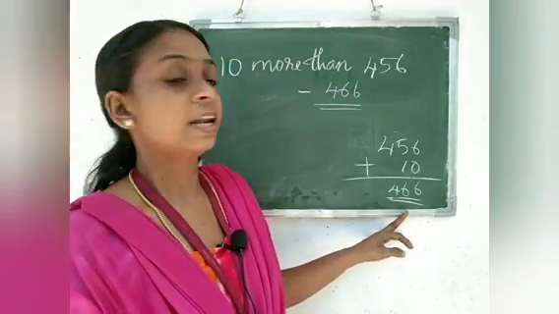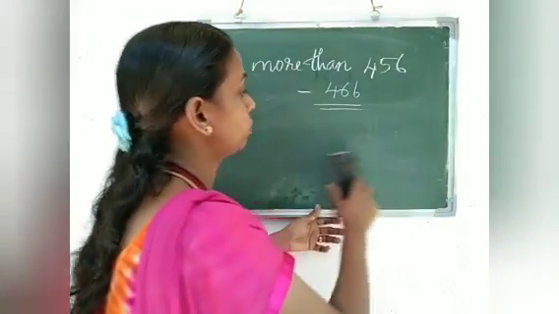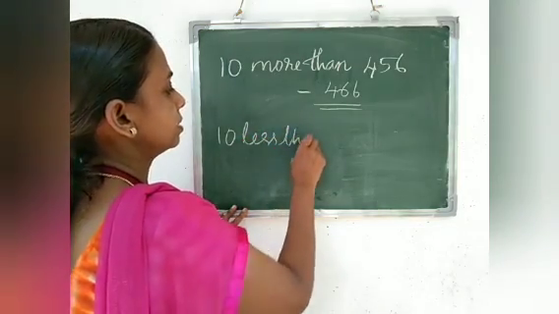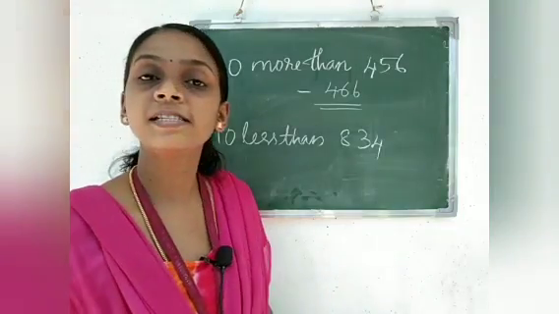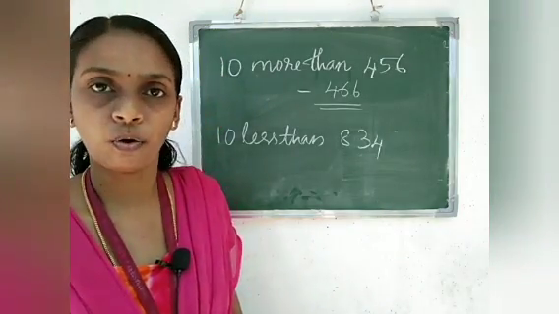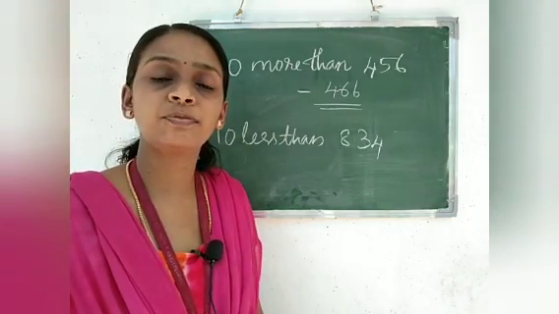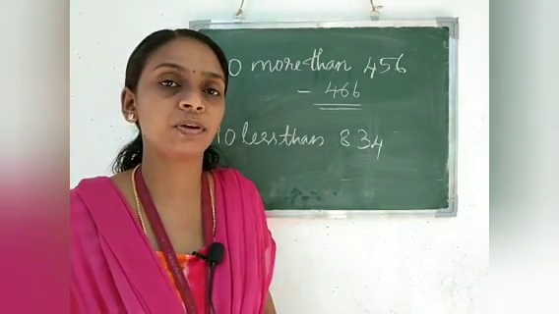Then there is one more type of question, like 10 less than 834. For 10 less than, what calculation do we have to do?